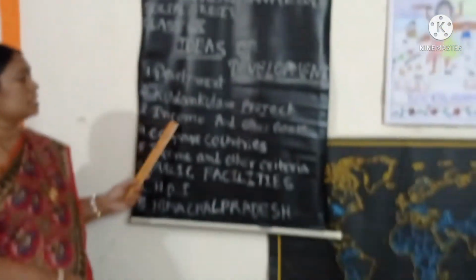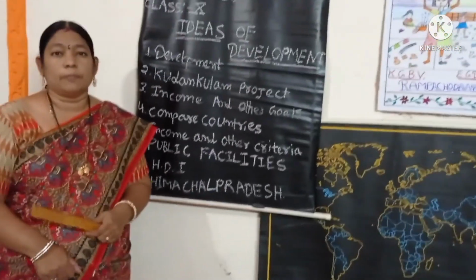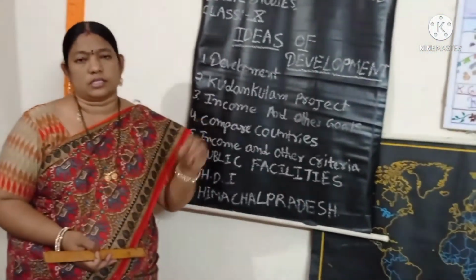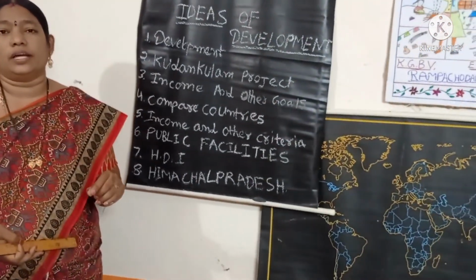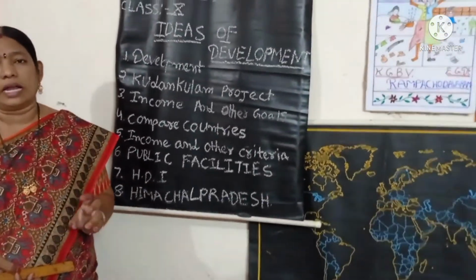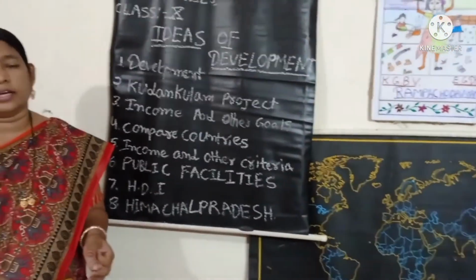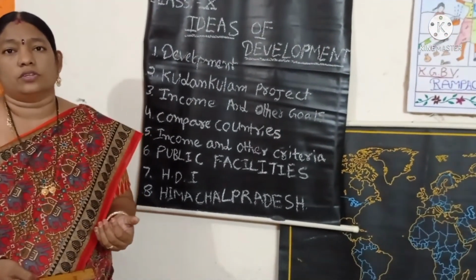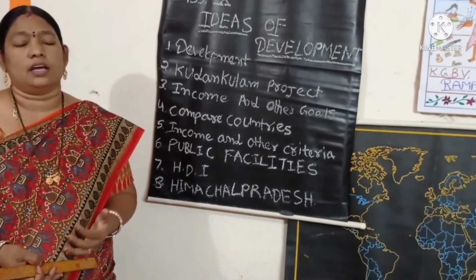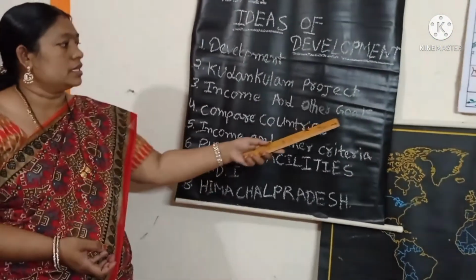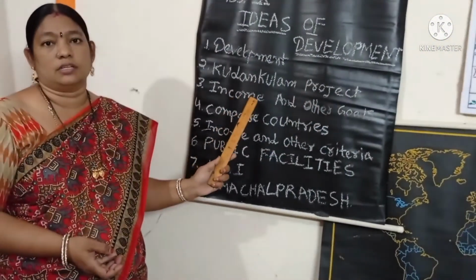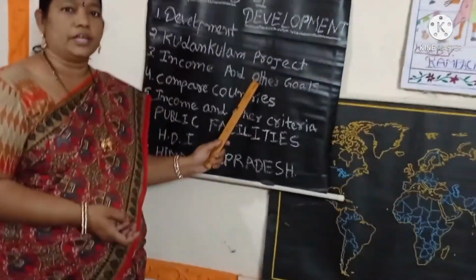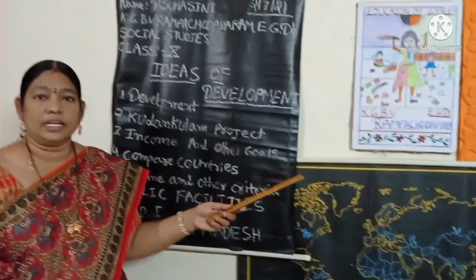The third one is income and other goals. People seek not only income, they also want more. That is the equality of all persons, freedom, a comfortable salary and health conditions, and also freedom in work time. So these are all the other goals of every person. They want not only income but also a better future.